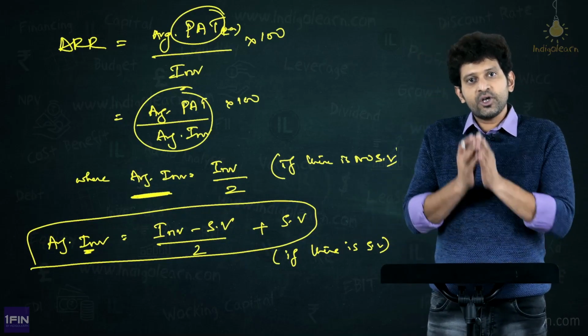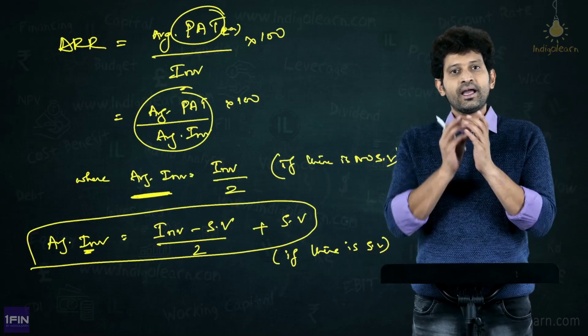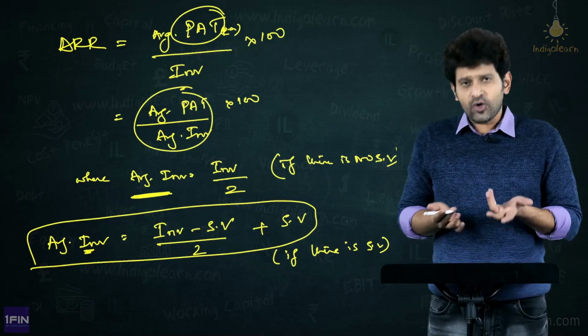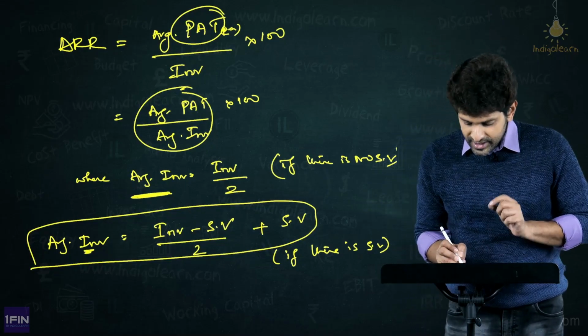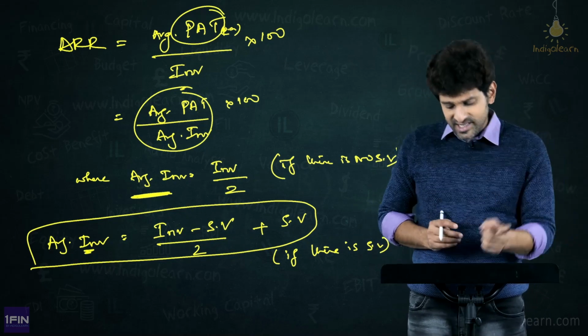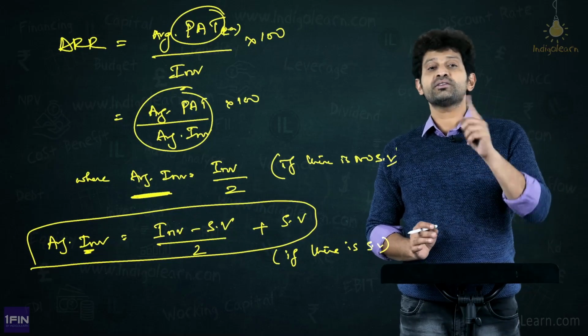The salvage value of 2 lakhs is there from the beginning till the end, the same. It is there in the beginning, it is there in the end. Therefore, if you have to take an average, it is the same, so why do you have to take an average for it? Therefore, initial investment minus salvage value by 2, plus the salvage value, will be the formula of average investment when there is a salvage value given.